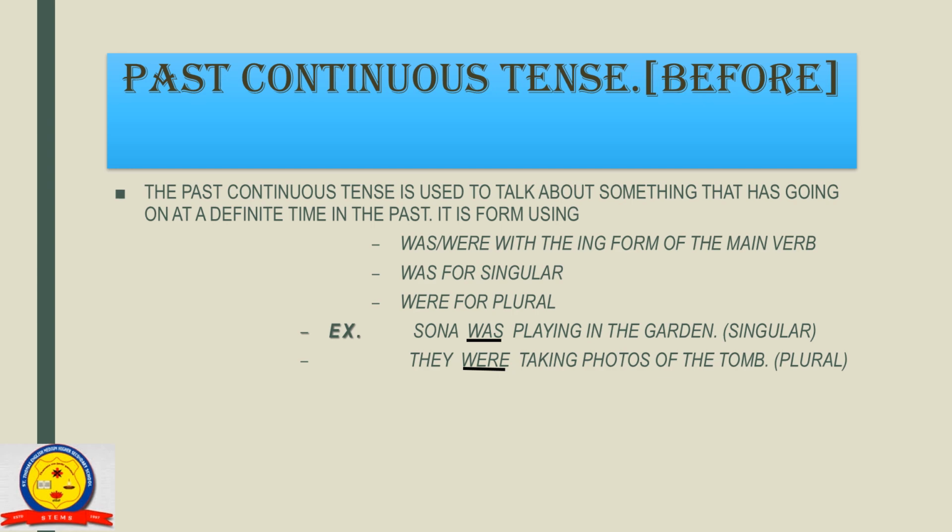So we can say that in the present tense we are talking about now, and in the past tense we were talking about before, which was done at a definite time in the past. So what is the difference between the present and the past? Present means now and past means before. Is it okay to all of you?